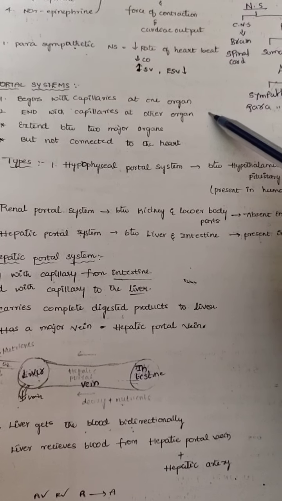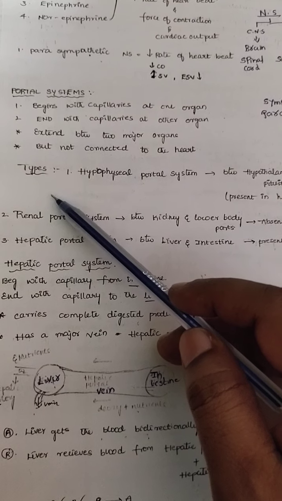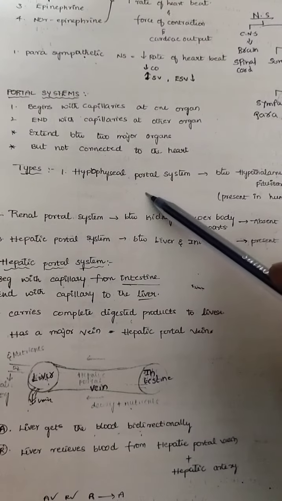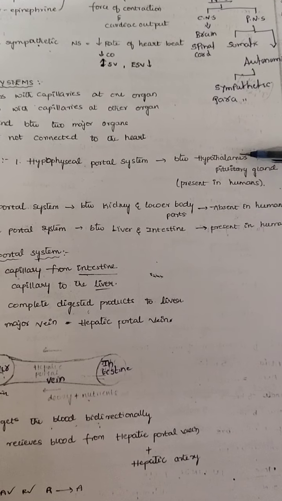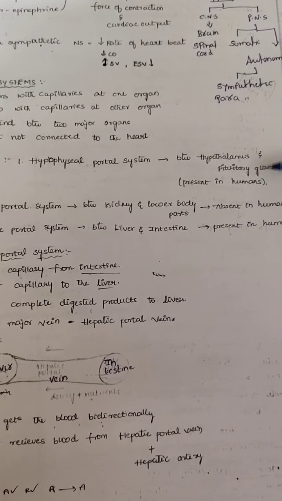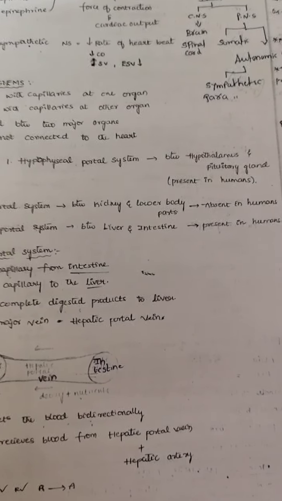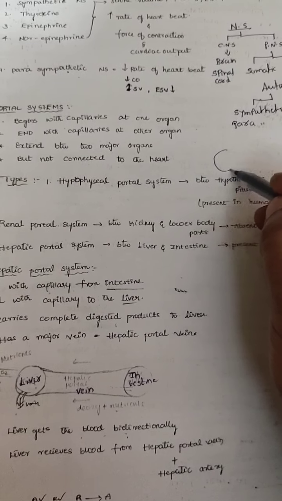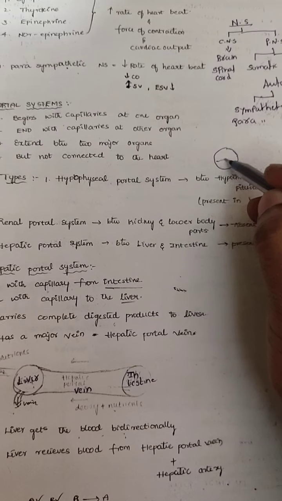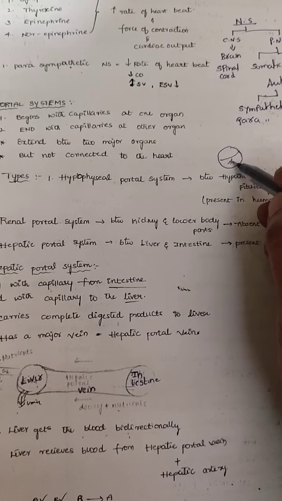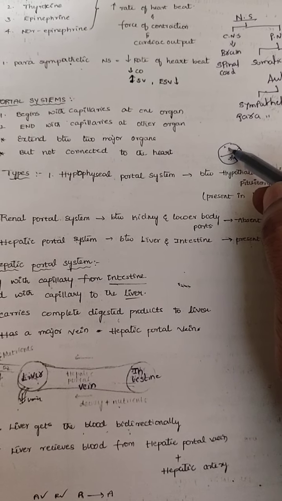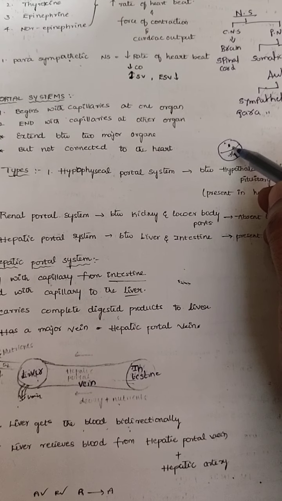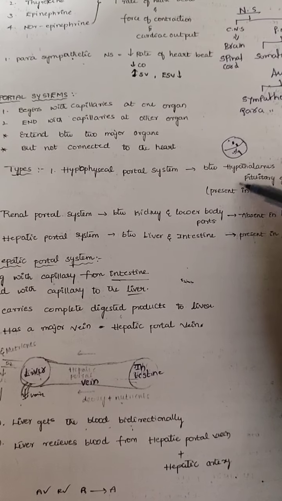Now, first we can go for the very important portal system, that is the hypophyseal portal system. The hypophyseal portal system is a connection between the hypothalamus and the pituitary gland present in humans. Where is this hypothalamus present? Suppose you think this one is the brain. This is forebrain, midbrain and hindbrain. In the forebrain, there is a hypothalamus. Below the hypothalamus, there is a pituitary gland.